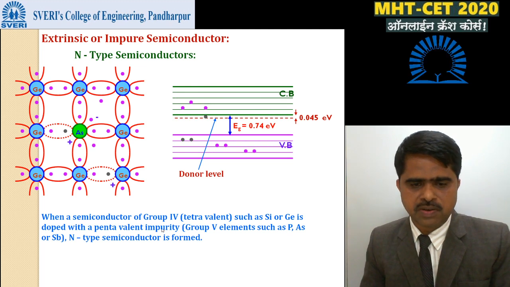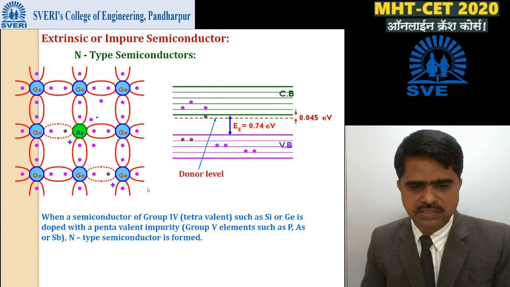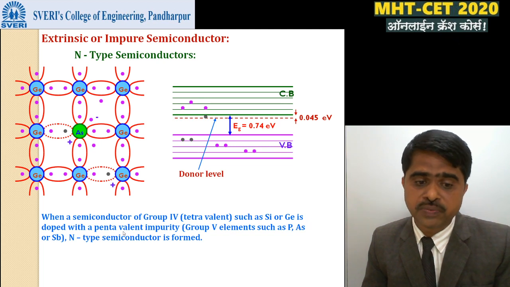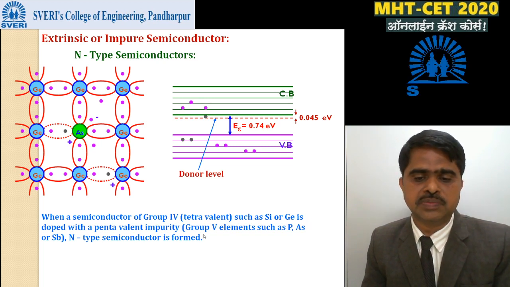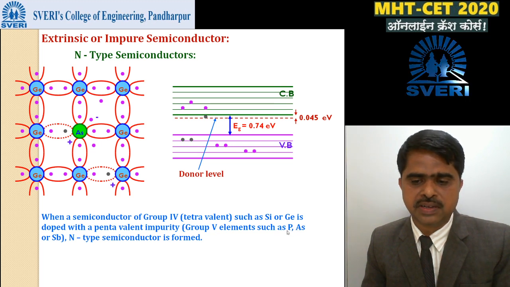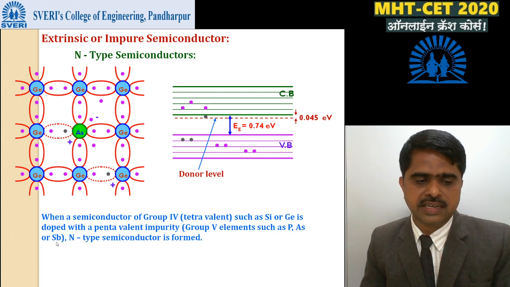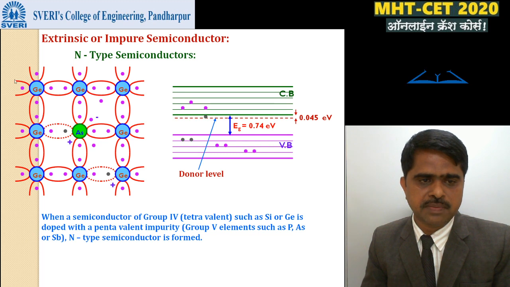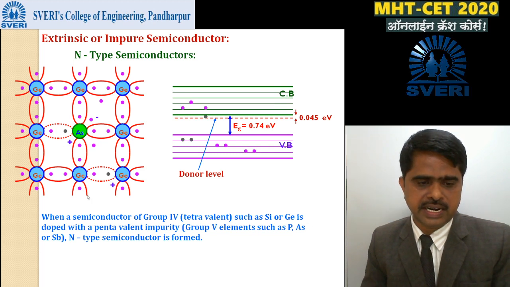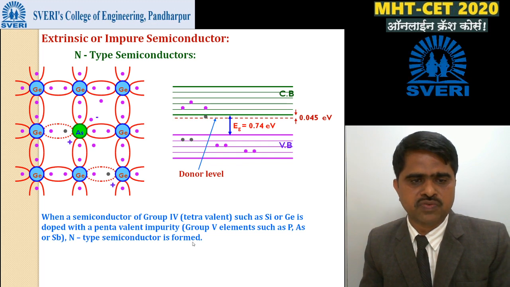When a semiconductor of group 4, such as silicon and germanium, is doped with a pentavalent impurity, meaning group 5 elements, such as phosphorus, arsenic and antimony, an n-type semiconductor is formed.